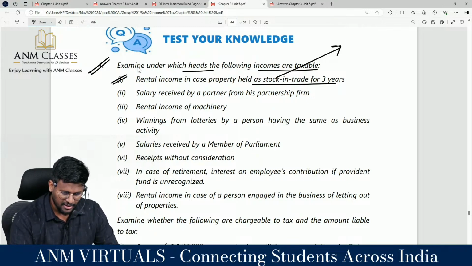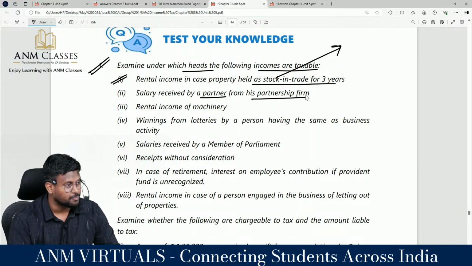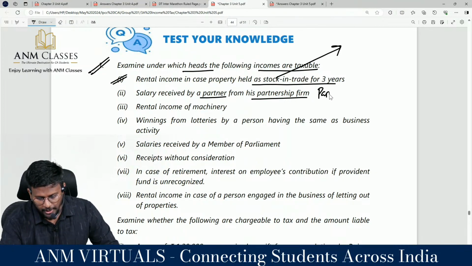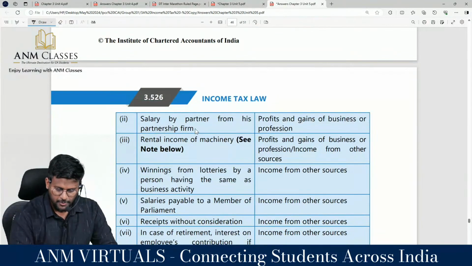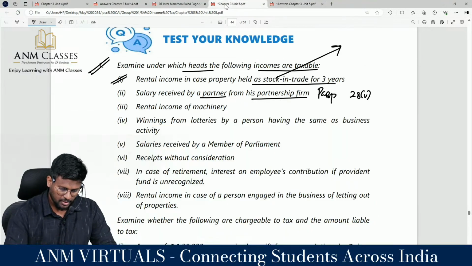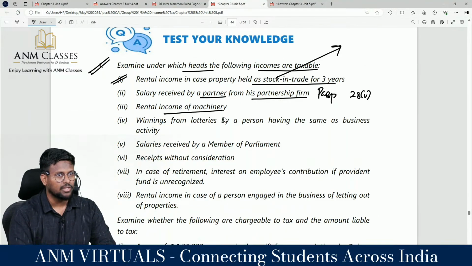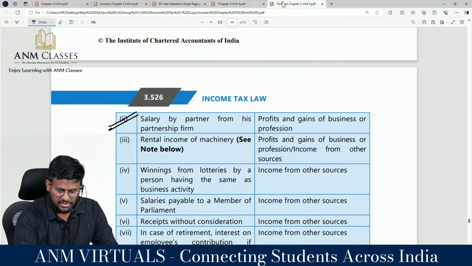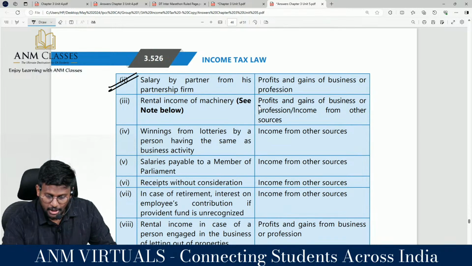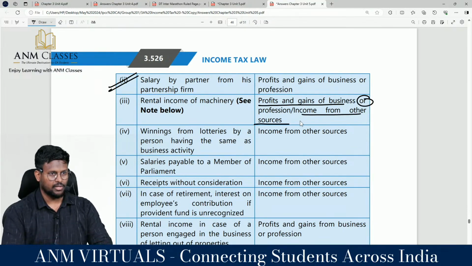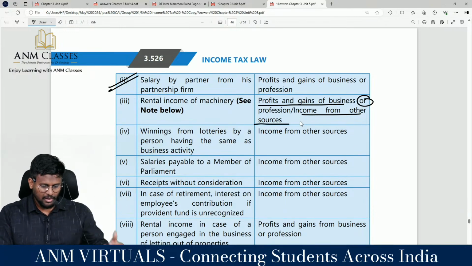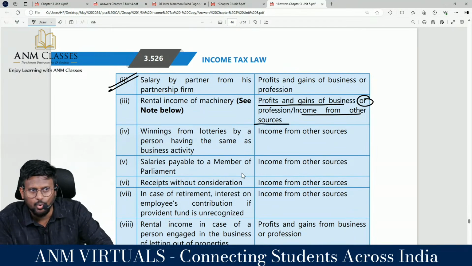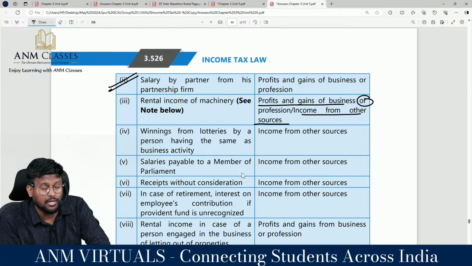General knowledge is good. Salary received by a partner from his partnership firm: PGBP, section 28 clause 5. Salary by a partner from his partnership firm, profits and gains of business, or rental income of machinery, PGBP or IFOS? If it is your business, PGBP; if it is an occasional income, IFOS. Because as per section 22 of the Income Tax Act, in order to tax the income under the head IFHP, there should be a building and land appurtenant thereto.